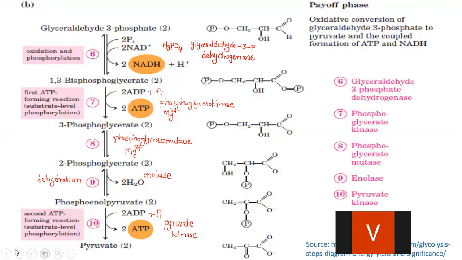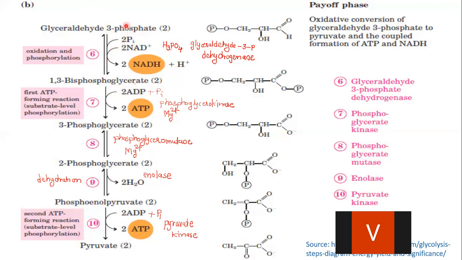The second step is called the payoff step, in which the glycolytic intermediates form the energy-rich compounds, that is ATP and NADH. The glyceraldehyde 3-phosphate, which is formed from fructose 1,6-bisphosphate, is further giving other glycolytic intermediates which are responsible for formation of energy-rich molecules such as NADH and ATP. So the glyceraldehyde 3-phosphate is first converted into 1,3-bisphosphoglycerate by the activity of the enzyme glyceraldehyde 3-phosphate dehydrogenase.